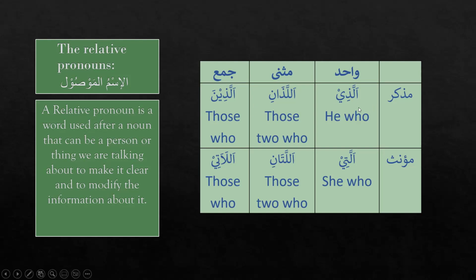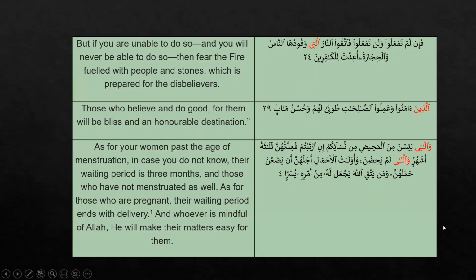For Muzakkar, we have three: Wahid, Musanna, and Jama. And for Muannas, we again have three words: Wahid, Musanna and Jama. Allazi, Allazani, Allazina, Allati, Allatani, Allati. And then again, we learn about some examples from the Quran.